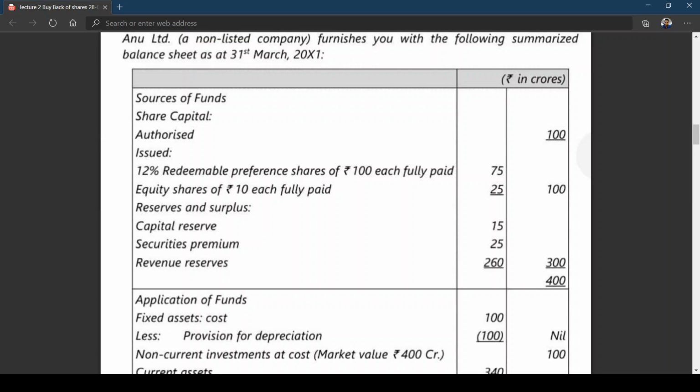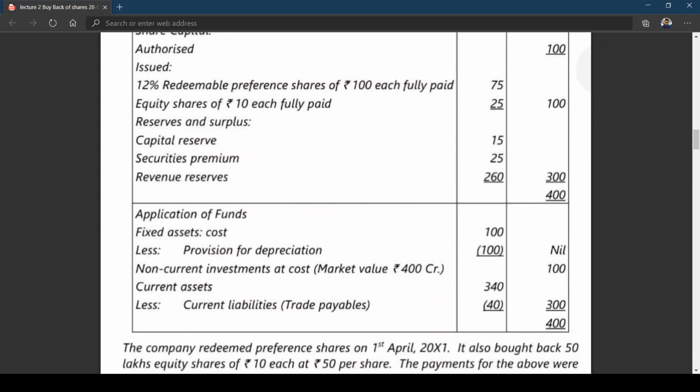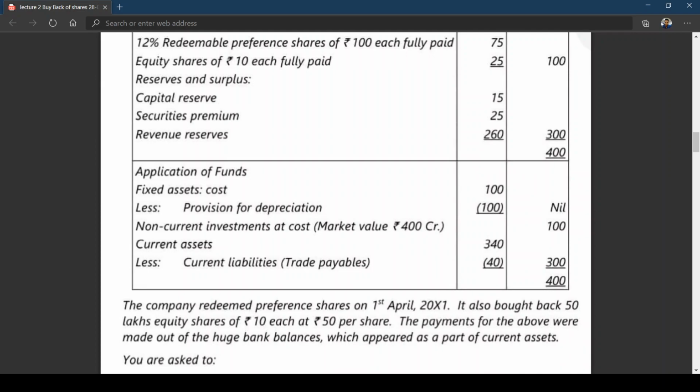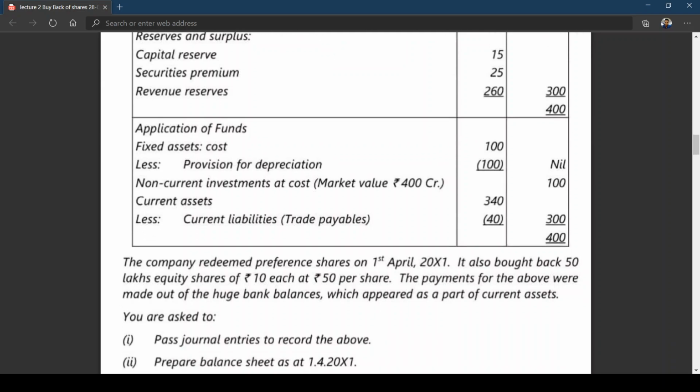Application of funds: fixed assets at cost less provision for depreciation, that means fixed assets have nil value. Non-current investments at cost, market value 400 crores, but book value is 100 crores. Current assets less current liabilities 40. The company redeemed preference shares on 1st April 2011. It also bought back 50 lakh equity shares of 10 each at rupees 50 per share. The payments for the above were made out of the huge bank balances which appeared as a part of current assets.